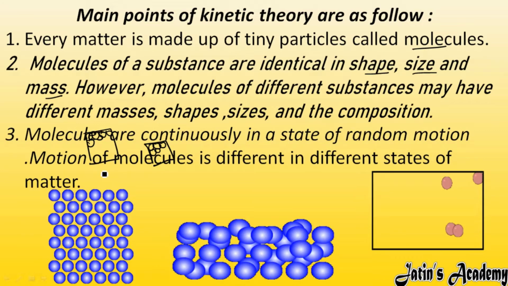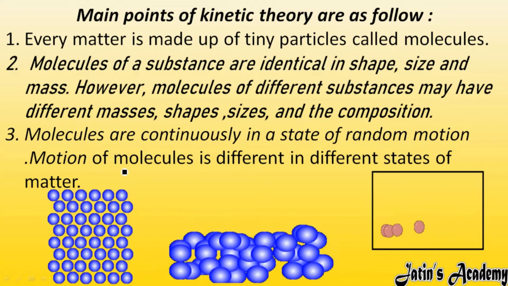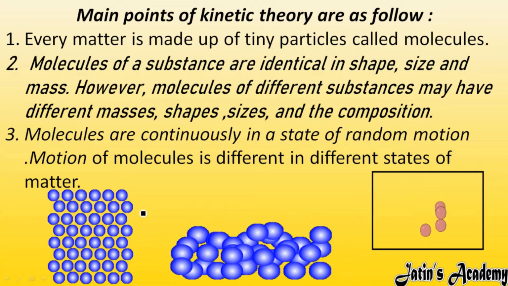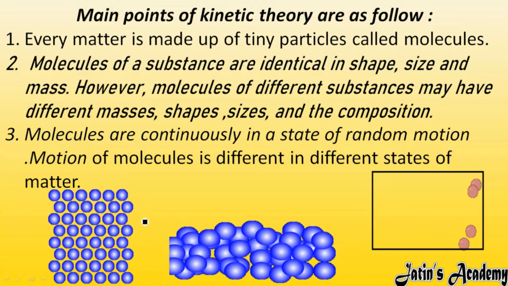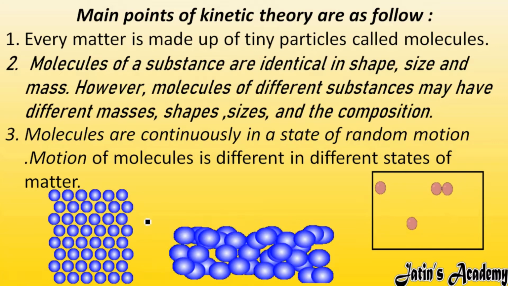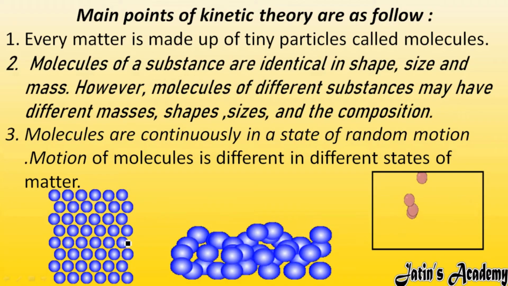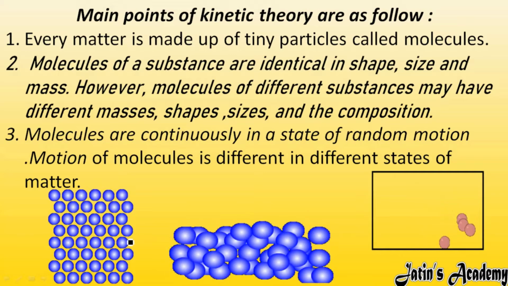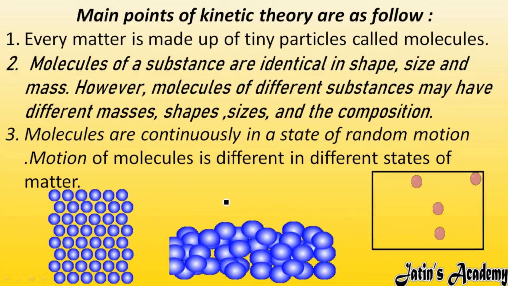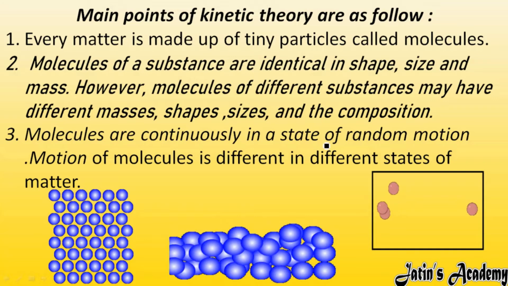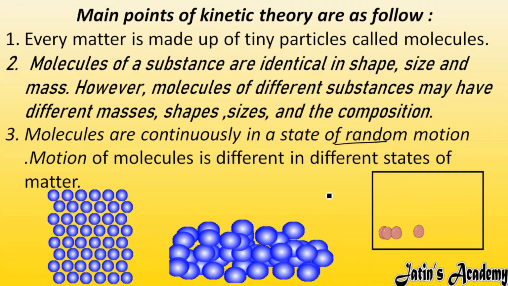Next, we have the third point. Molecules are continuously in a state of random motion. Whatever matter we have, for example table, chair, water or perfume, each and every matter is made up of particles or molecules. In each case, these molecules are in a continuous state of random motion.